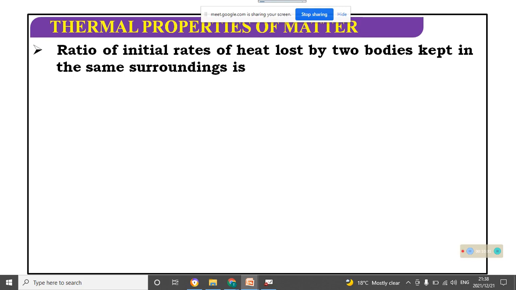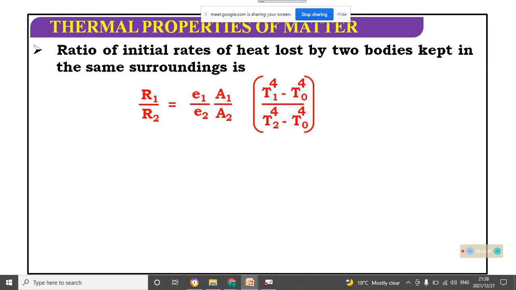The ratio of the initial rate of heat loss by two bodies kept in the same surrounding is R1 by R2 equals E1 A1 by E2 A2, and it will be in this form: first body temperature T1 to the power 4 minus surrounding temperature, by second body temperature T2 to the power 4 minus surrounding temperature.